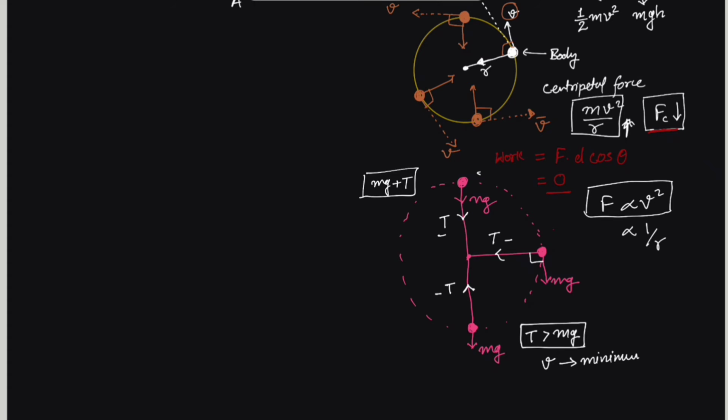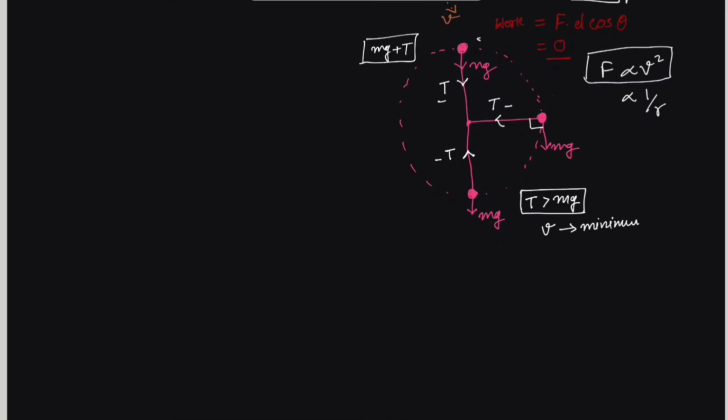So this is the case of circular motion. Suppose an object is moving in a circular track. When it is here, in the case of a string, it was freely hanging, so only weight was acting and tension of the string was acting. In this case, it is not tied to any object, it is simply moving along the circular track. It is a vertical circular track.